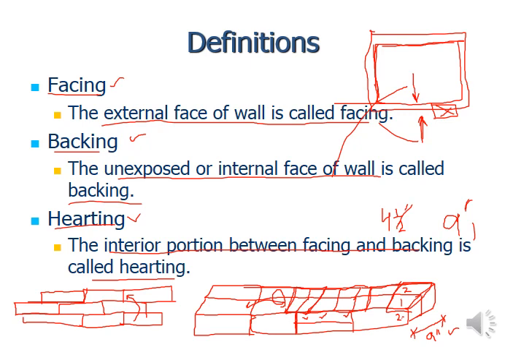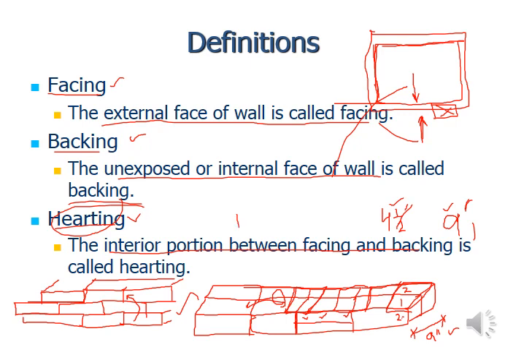So in this way all courses are stretching. What does it mean? At the back the dimension will be 4.5 in the lateral direction. So in this way you can have the thickness of the wall equal to 4.5. So the 4.5 and 9-inch walls don't contain hearting.